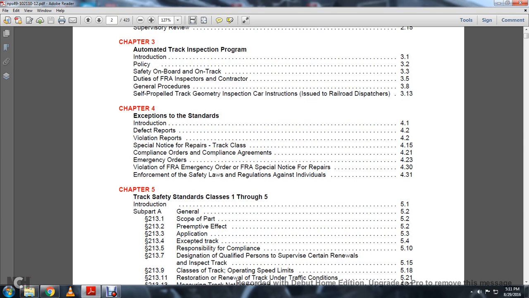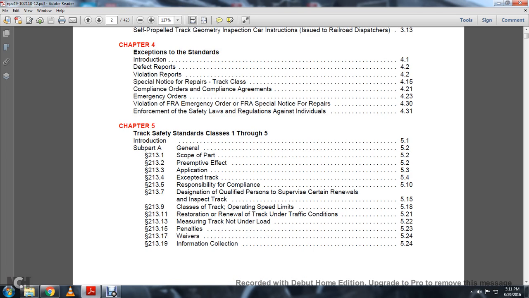Chapter 4, Exemptions to the Standards, Introduction, Defect Reports, Violation Report, Special Notice for Repair, Track Class, Compliance Order, Compliance Agreements, Emergency Orders, Violation of FRA Emergency Orders or FRA Special Notice for Repairs, Enforcement of Safety Laws and Regulations against Individuals. Chapter 5, Track Safety Standards Class 1 through 5, Subpart A,